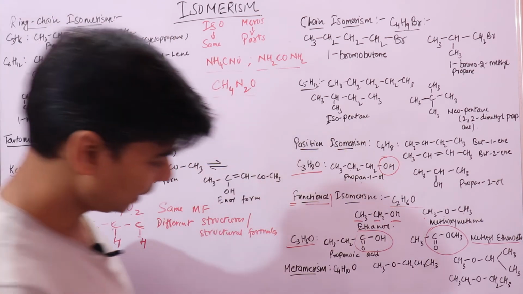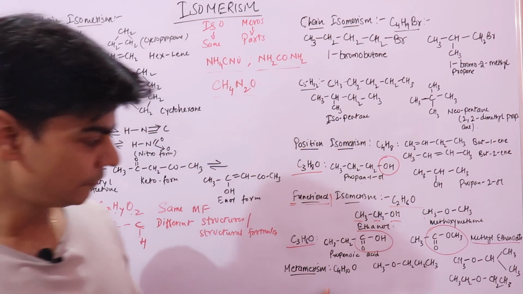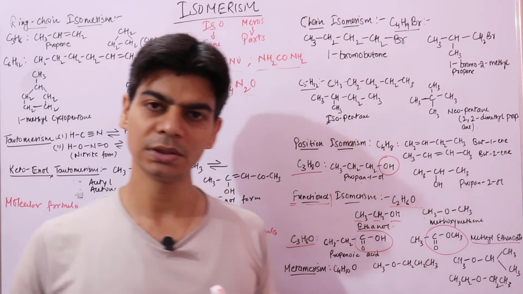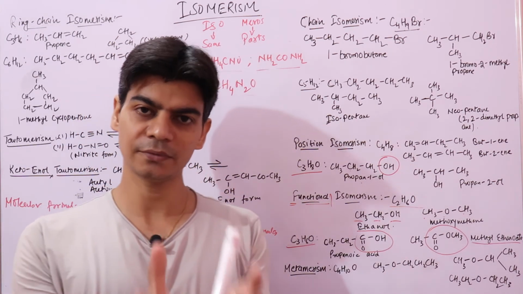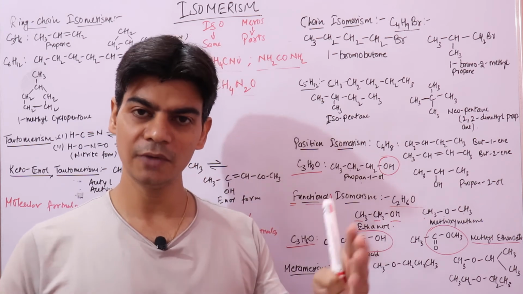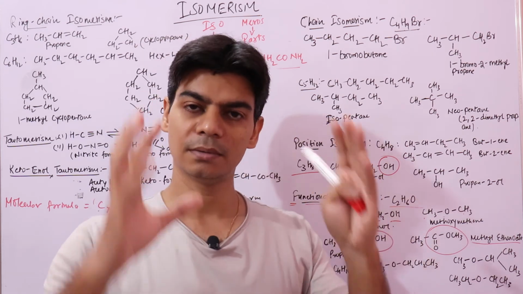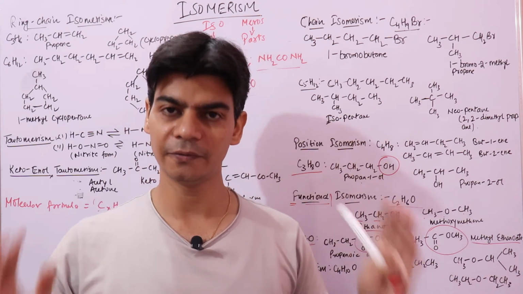In metamerism, with this molecular formula, when we draw structures, we have the same functional group, but the way we arrange the alkyl groups around the functional group would be different.